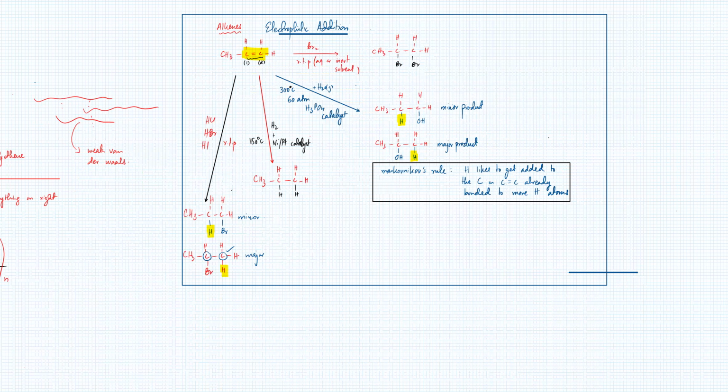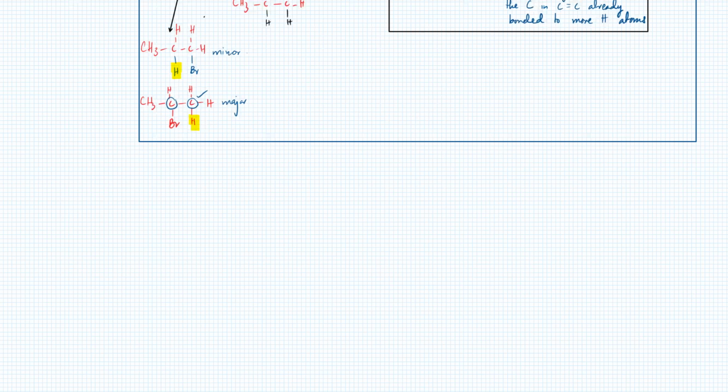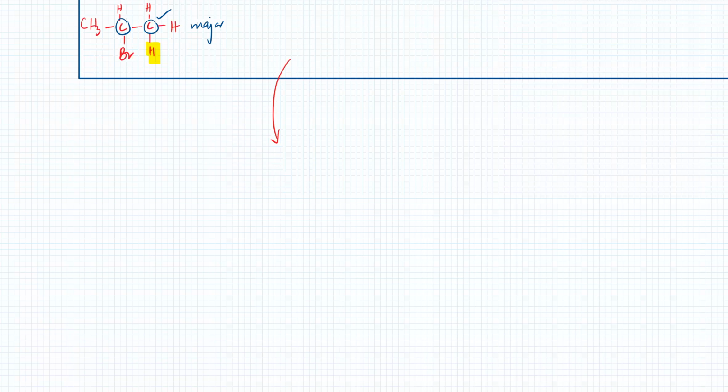Now the next thing about this reaction is, you need to know the mechanism of this reaction. So we're going to talk about the mechanism of electrophilic addition. We're going to go into a bit more detail.